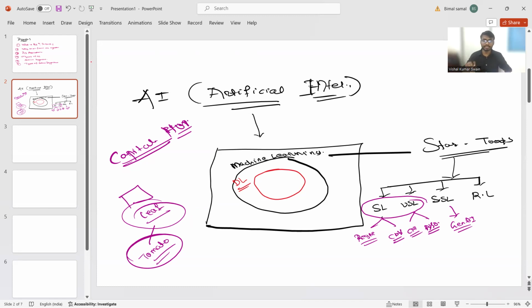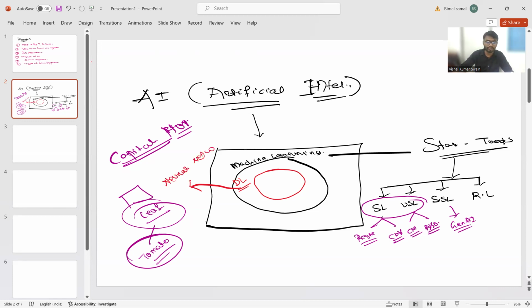The neuron concept is coming. There are a lot of neurons present in our mind, and the neuron's work is to send the message. So that neuron concept becomes, in the deep learning part, the neural network.